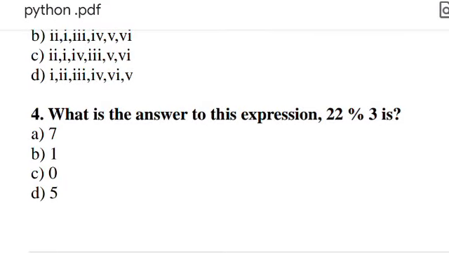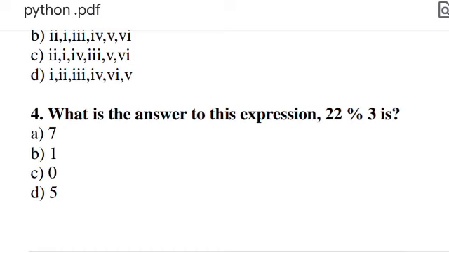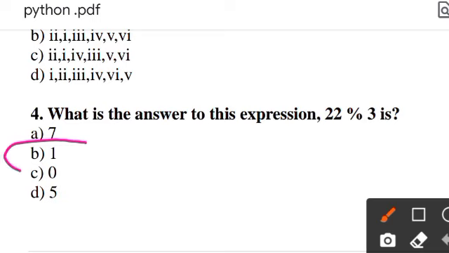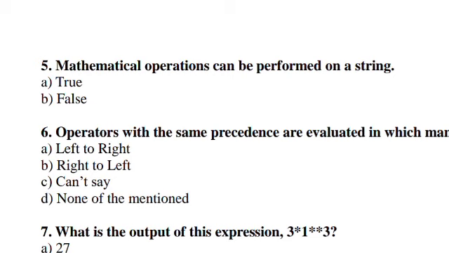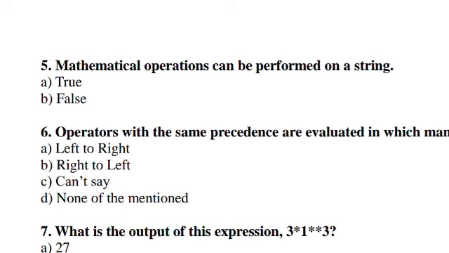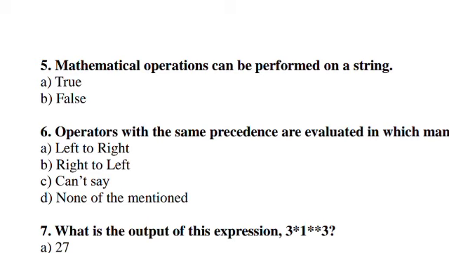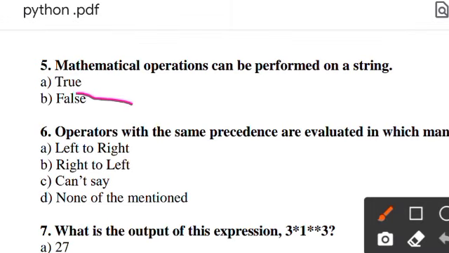What is the answer to this expression 22 divided by 3 is? Right answer will be option B, 1. Mathematically, operation can be performed on a string. This question or statement is right or wrong, otherwise true or false. Right answer will be option B. This statement is false.